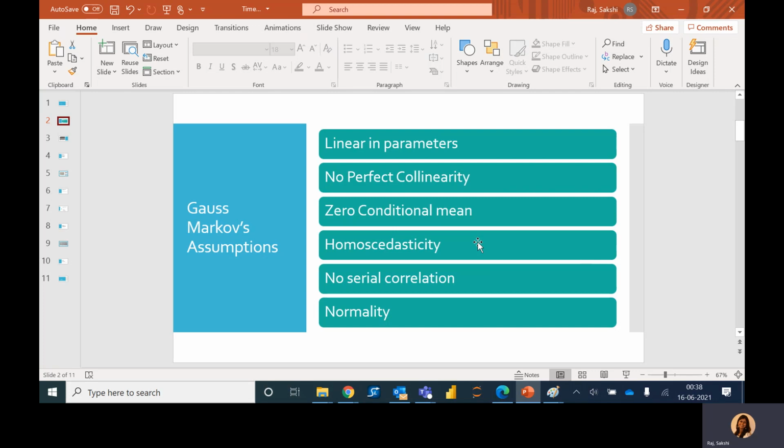In those scenarios, we also have weaker versions of these assumptions that make OLS estimates consistent if not unbiased. We'll not go into details here. Just for example, for zero conditional mean, the strict exogeneity assumption is changed to exogeneity in the contemporaneous times.